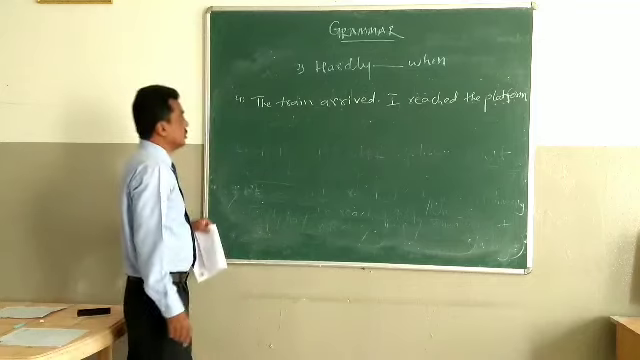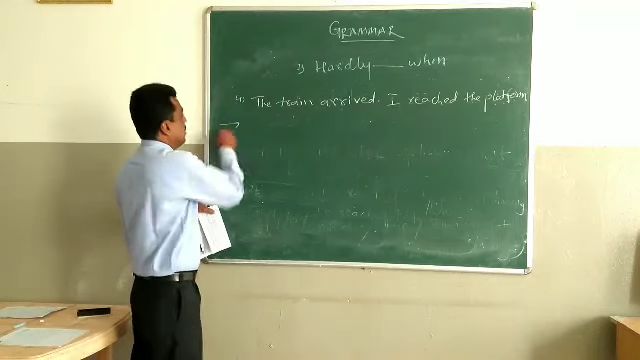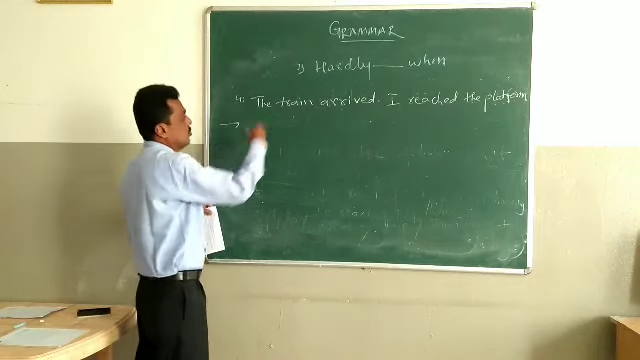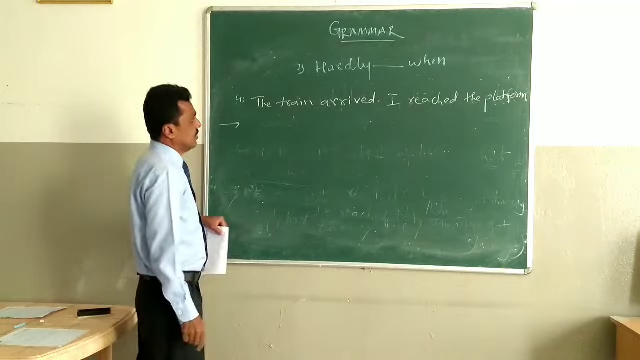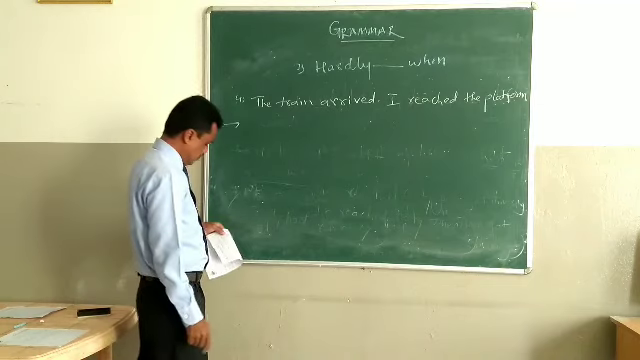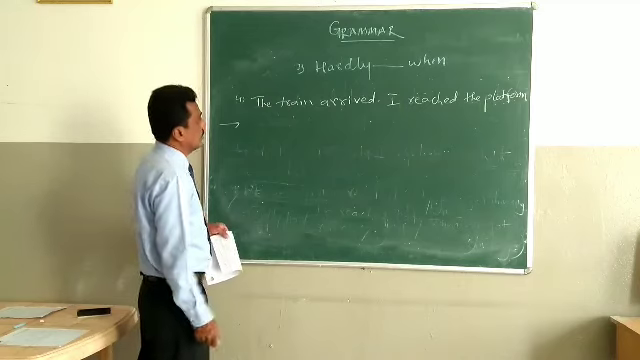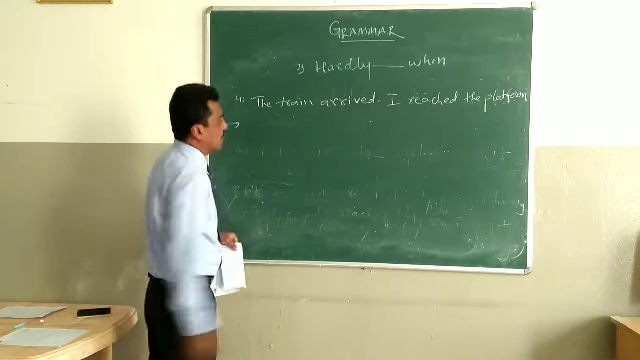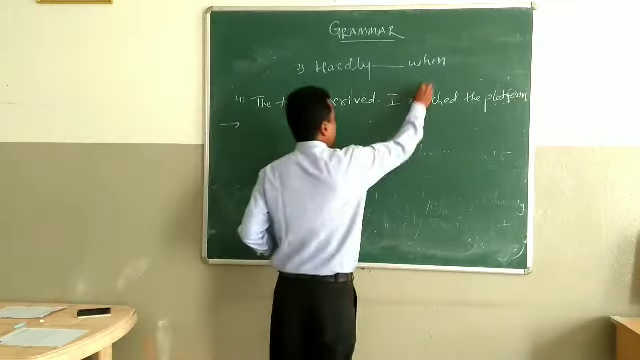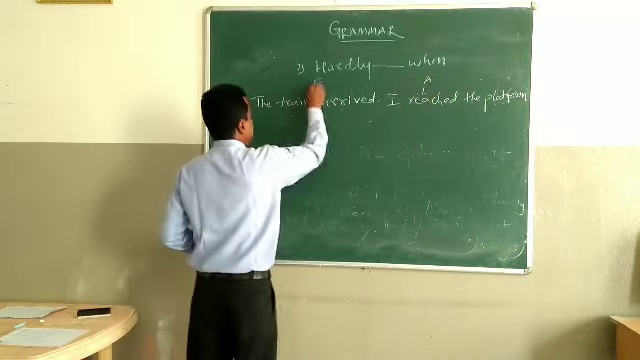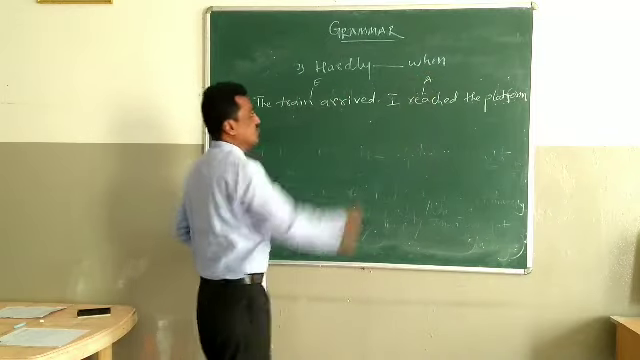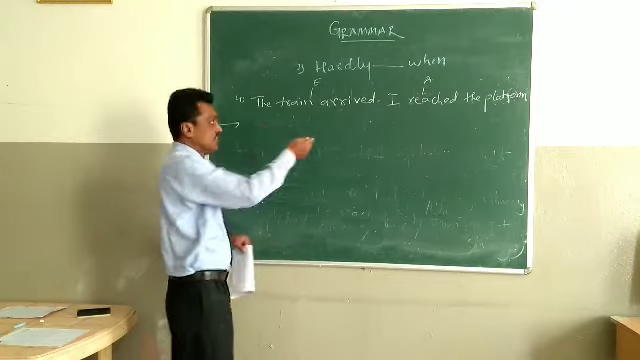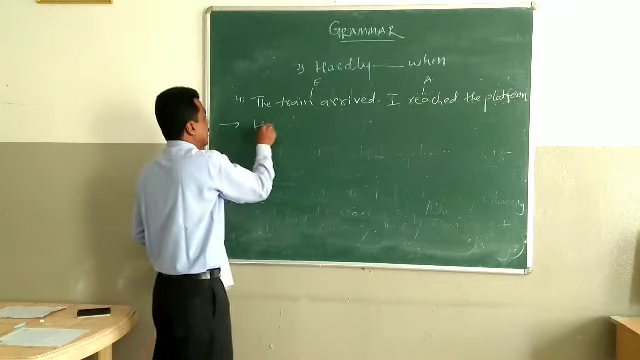So we have to use "hardly when" here. Which is the action sentence and which is the effect sentence? The train arrived, I reached the platform. So this is the action sentence and this is the effect sentence. As soon as I reached the platform, the train arrived, like this. So first we will take it like this.